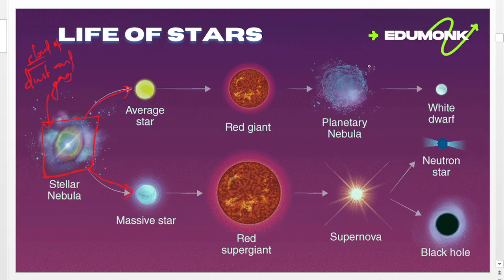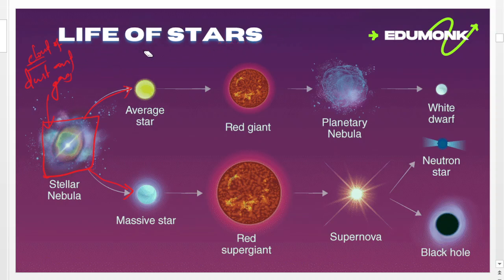Then we already discussed how light is formed from a star. It's due to the conversion of hydrogen into helium as part of nuclear fusion.